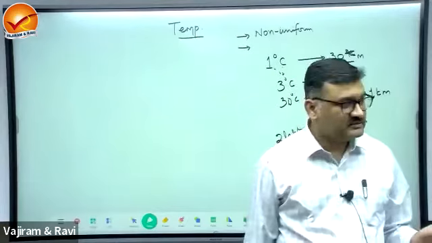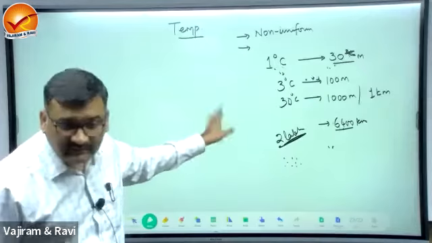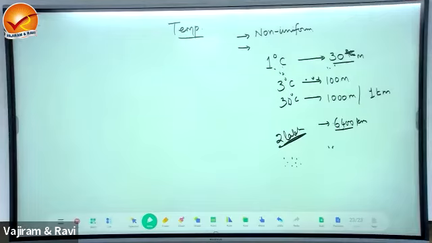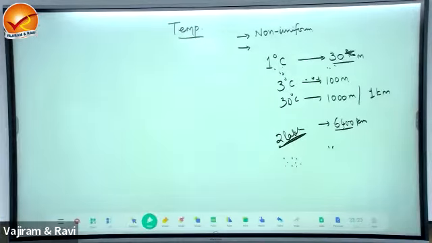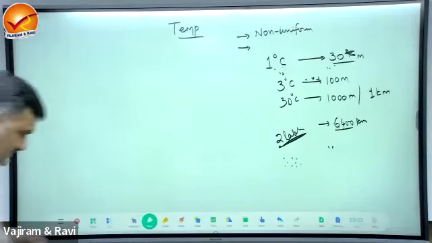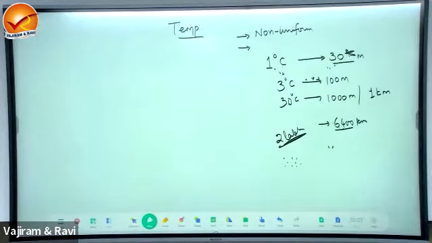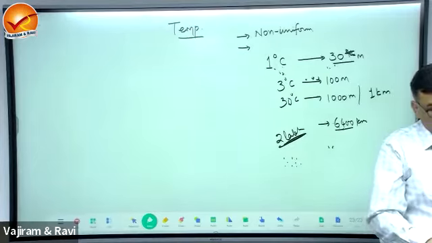Got this concept? So you can write one statement there. With the normal rate of increase in temperature, earth will experience more than 2 lakh degrees at the center.